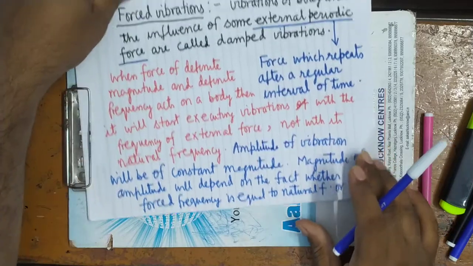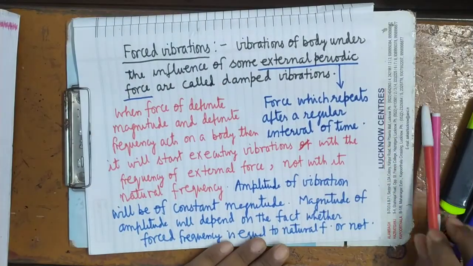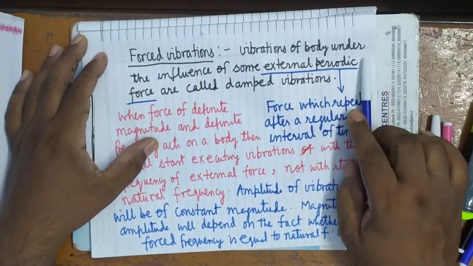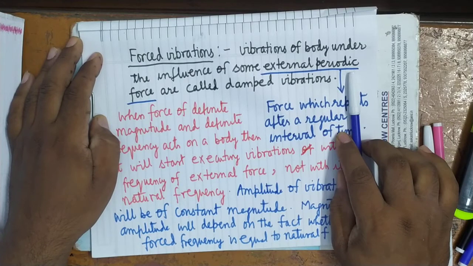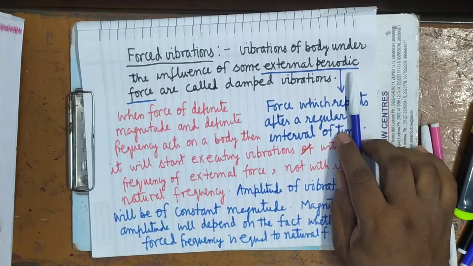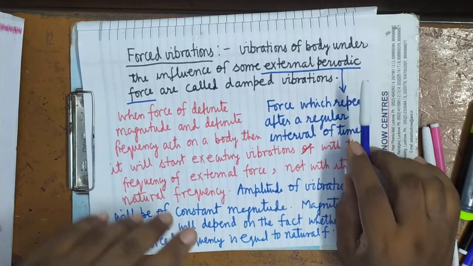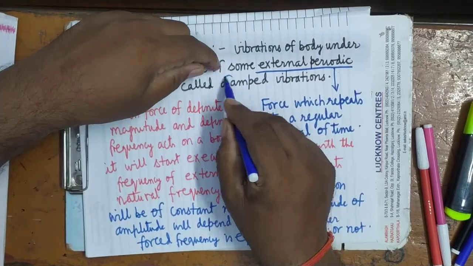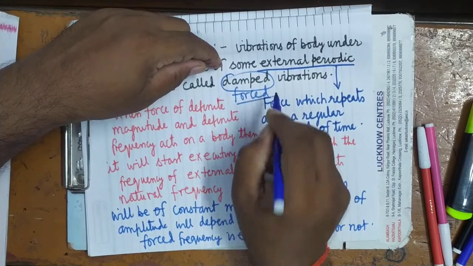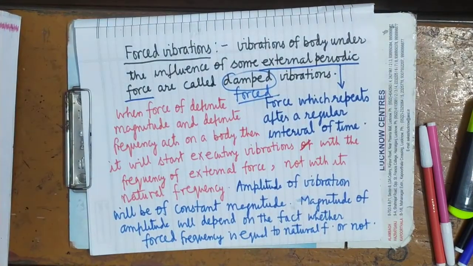Now you once again understand this thing. What are forced vibrations? Once again I am explaining this. Forced vibrations means vibrations of a body under the influence of some external periodic force. Here vibration in the body has not been produced by displacing the body from the mean position. It has been produced by applying some external periodic force. This is not damped vibration. These are called the forced vibrations. Is it clear?